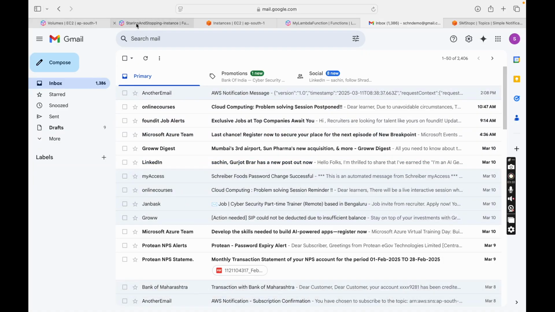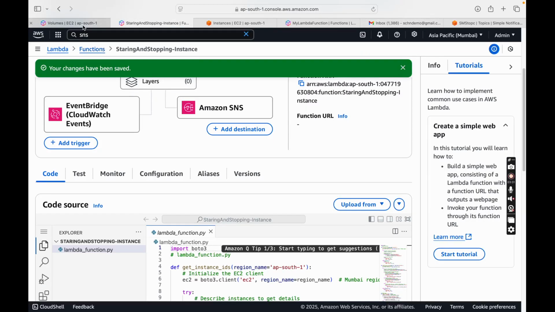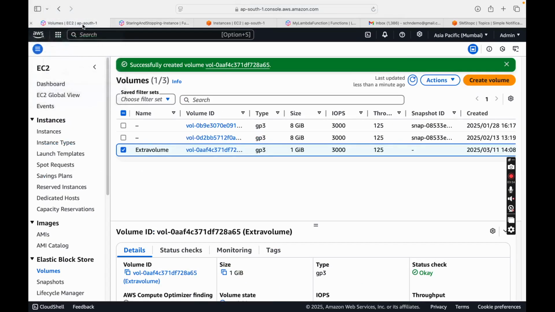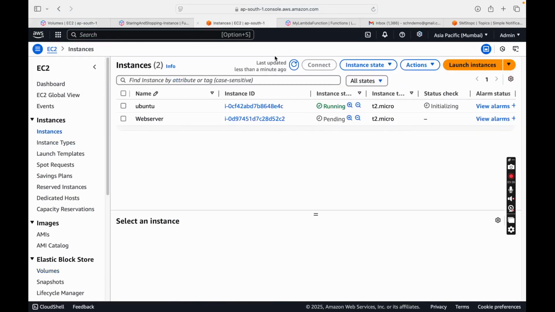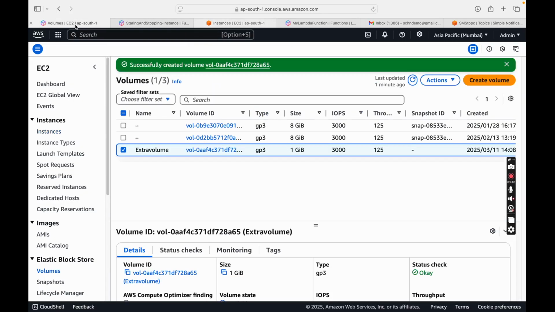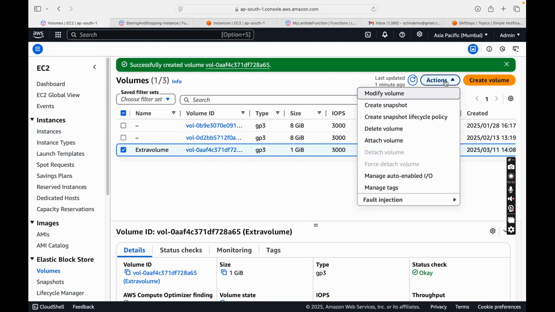Now let's see, I'll delete this volume once again as a notification. So let me go to the instances and make sure it is in a running state. Now it is in a running state, so I wanted to make it stopped also. So once the Lambda function triggers, it will stop the instances again. So I'll do one more event, which is called the delete event.